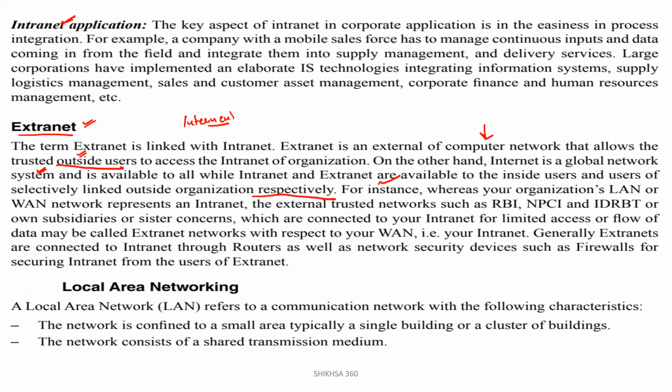For instance, whereas your organization's LAN or WAN network represents an intranet, the external trusted networks such as RBI, NPCI, and IDRBT, or your own subsidiaries or sister concerns, which are connected to your intranet for limited access or flow of data, may be called the extranet networks with respect to your WAN, that is your intranet.